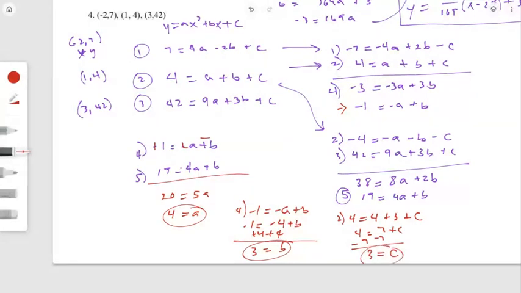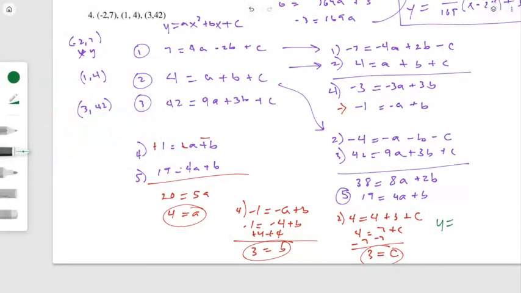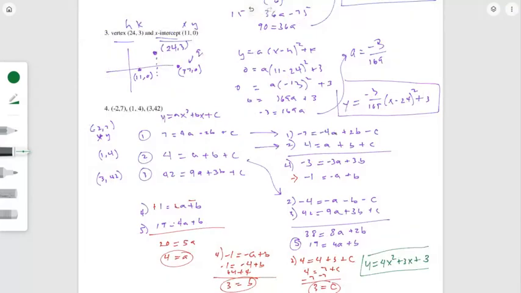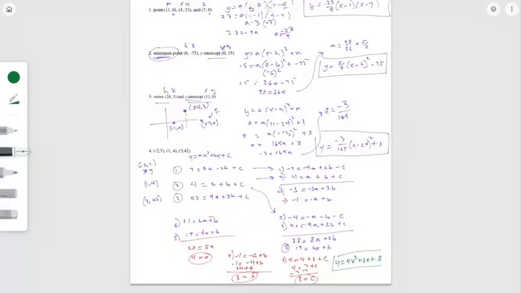Okay, now that I've got my a, b, and c, I need to write the equation in standard form. So here is my answer. It is y equals a 4x squared plus b 3x plus c 3. And there you go. That is your equation in standard form. Okay, you only do that if you have 3 points. And you can see how much work that one requires. So make sure on your tests you show all the work.